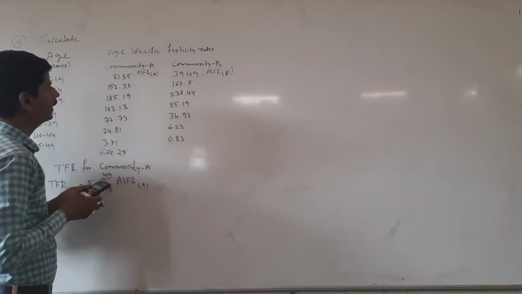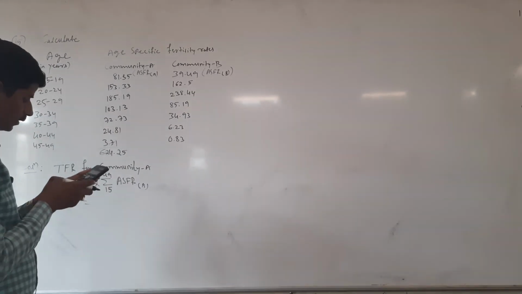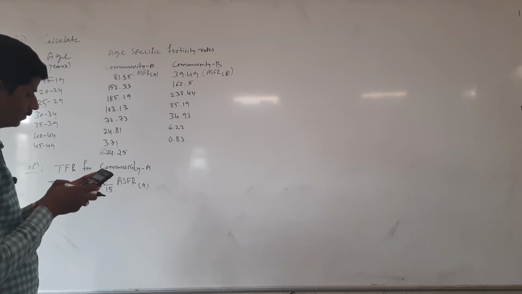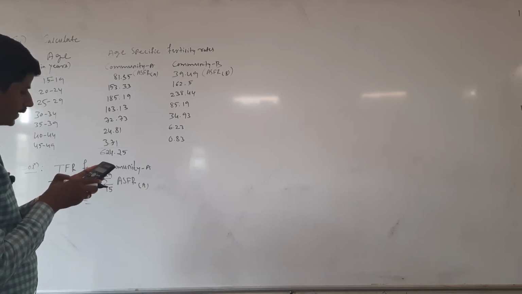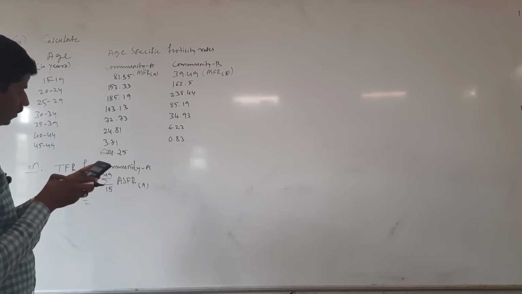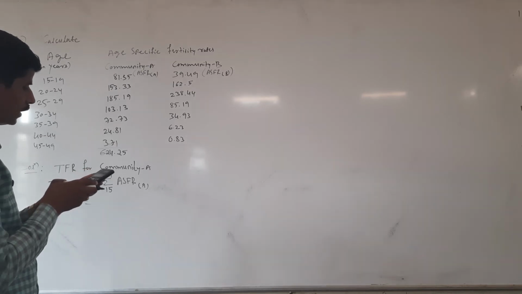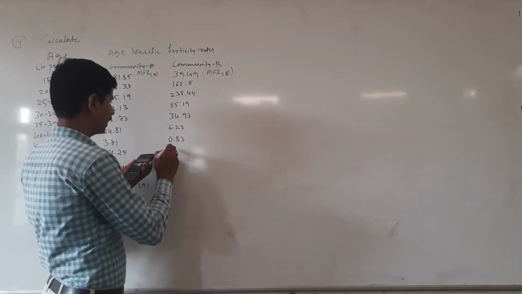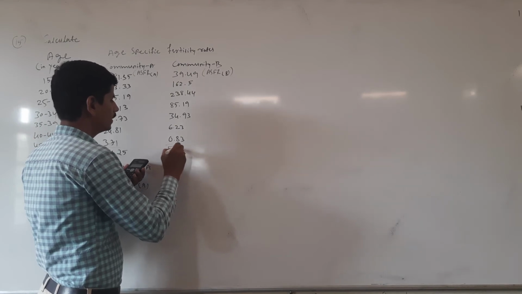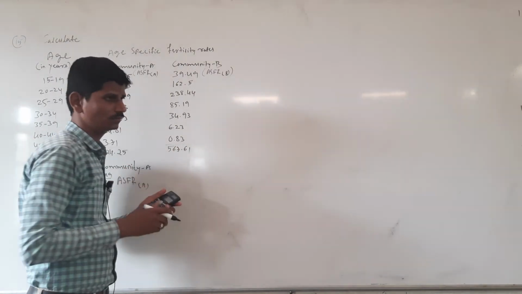624.25 for community A, and community B is 39.49 plus 162.5 plus 238.44 plus 85.19 plus 34.93 plus 6.23 plus 0.83, then we will get 567.61.